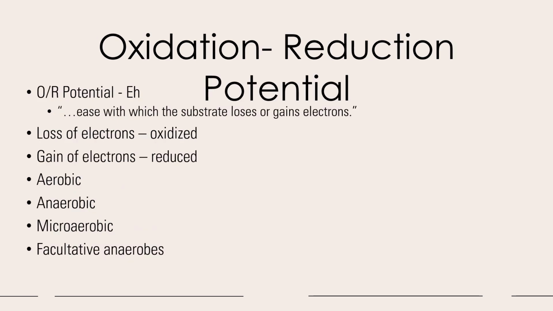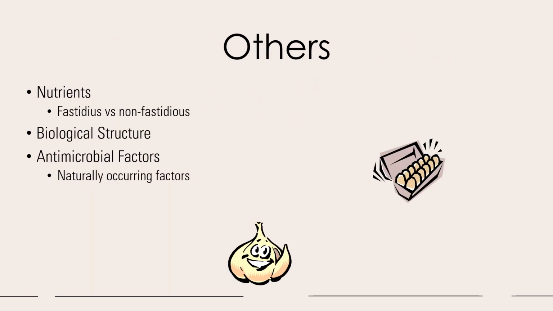Oxidation reduction potential, OR potential, is also regarded as Eh. It is the ease with which the substrate loses or gains electrons. We all know that loss of electron is known as oxidation and gain of electron is reduction. Aerobic and anaerobic, microaerobic, facultative anaerobes. Others are nutrients, fastidious versus non-fastidious, biological structure, antimicrobial factors, naturally occurring factors.